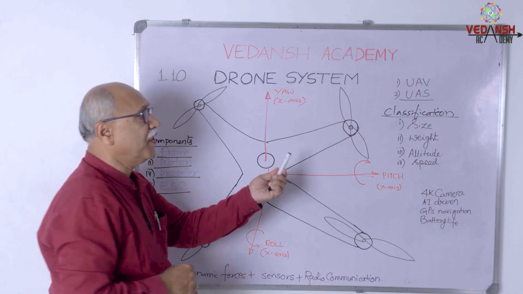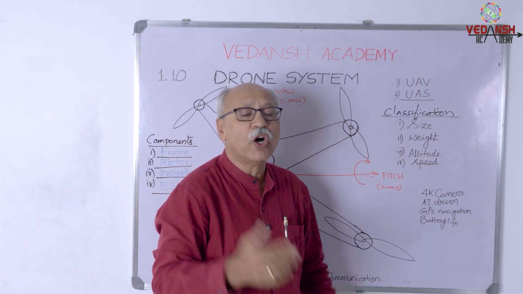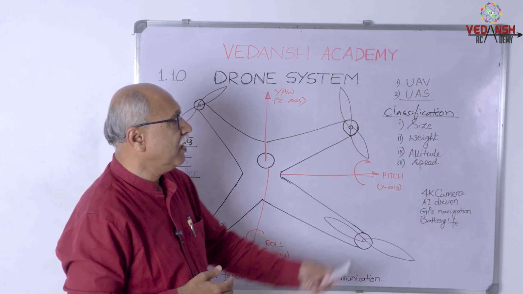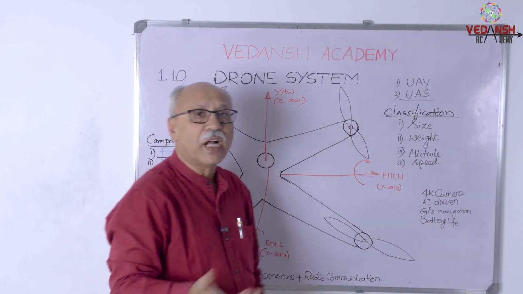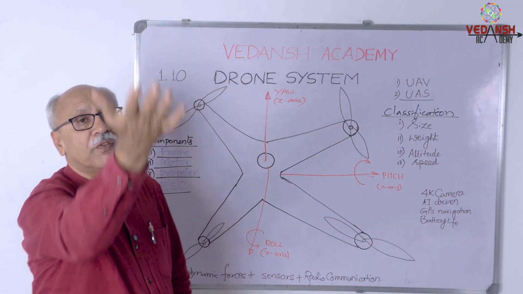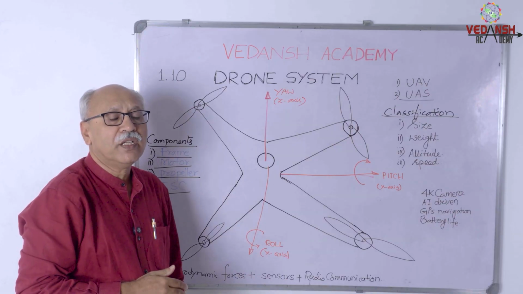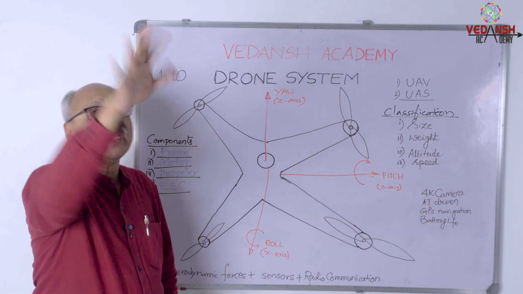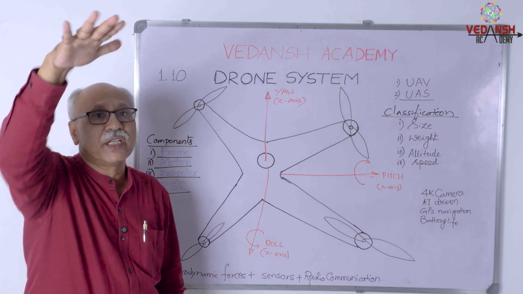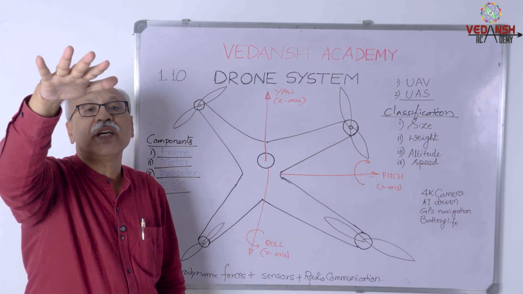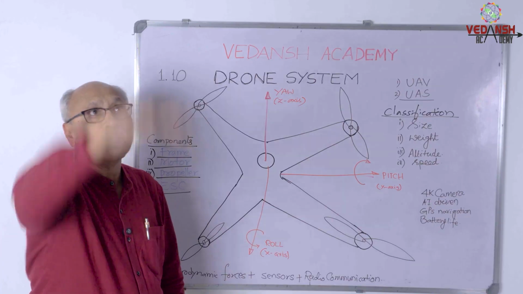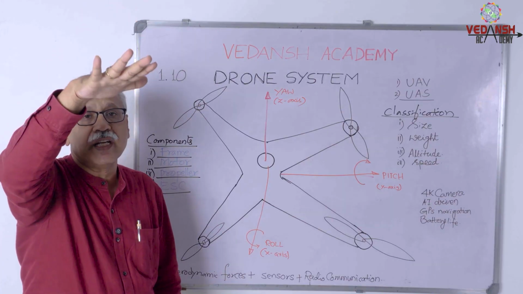And the second classification is based on the weight, how much it weighs. And third one is based on the altitude to what range. Of course, for your information, the rise of the drone in certain areas is restricted to certain range. For safety reasons, you might have heard that it is restricted to 500 meters, 300 meters.